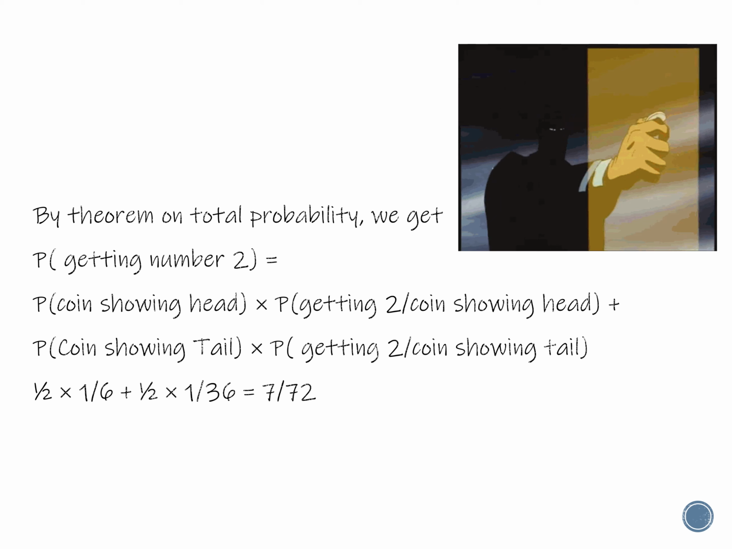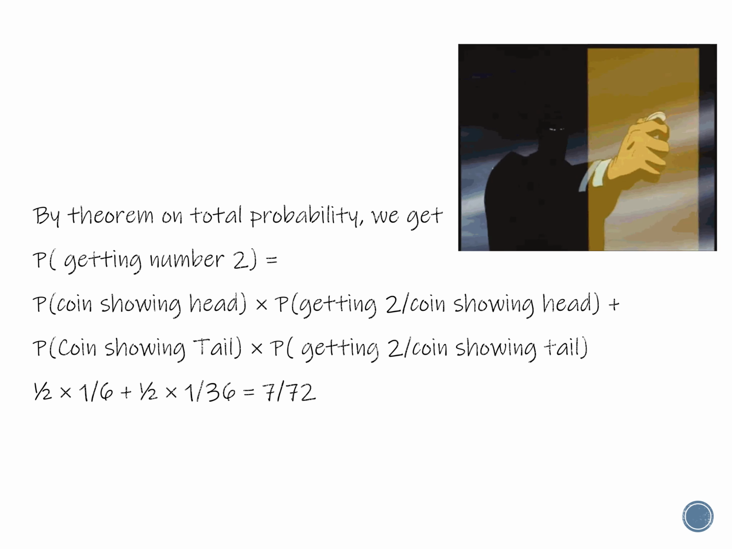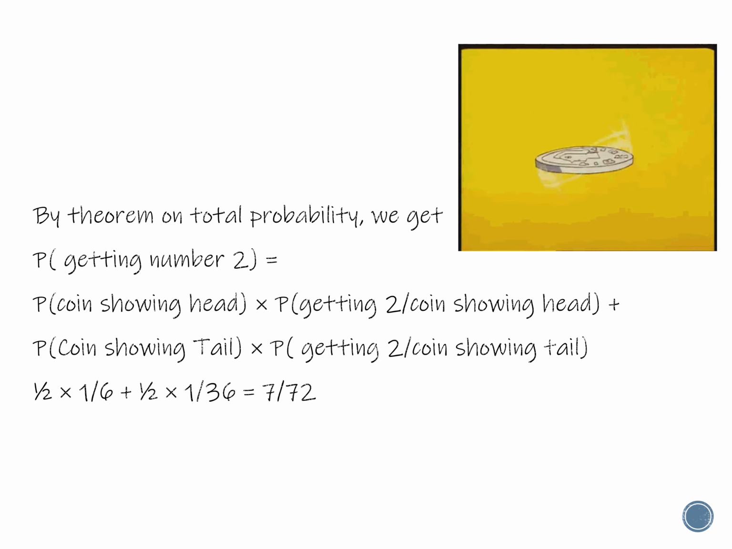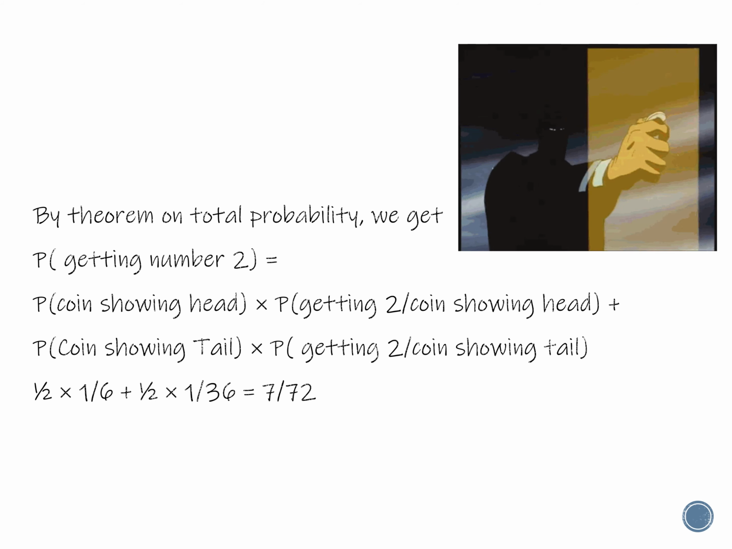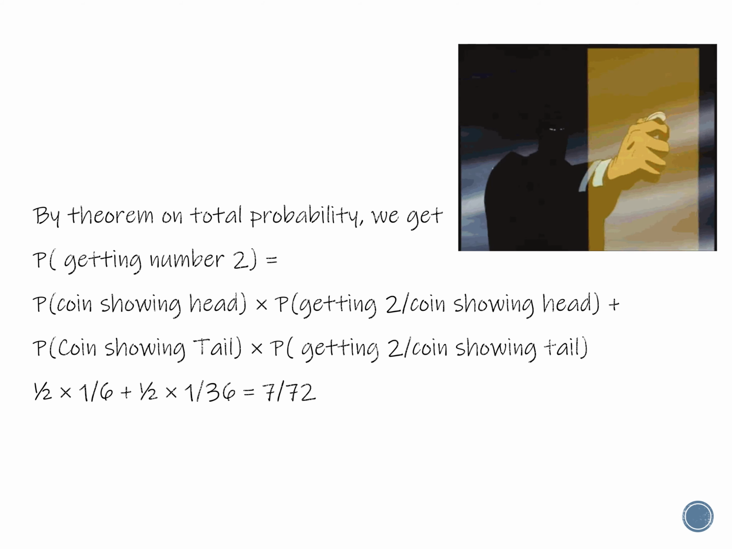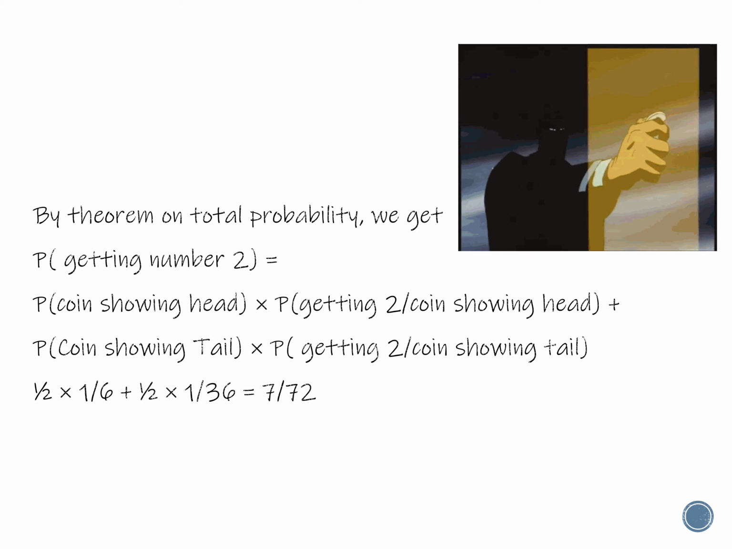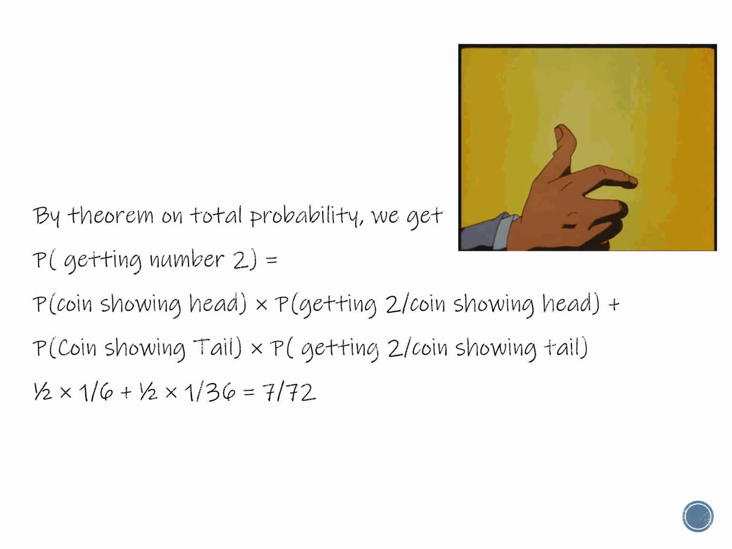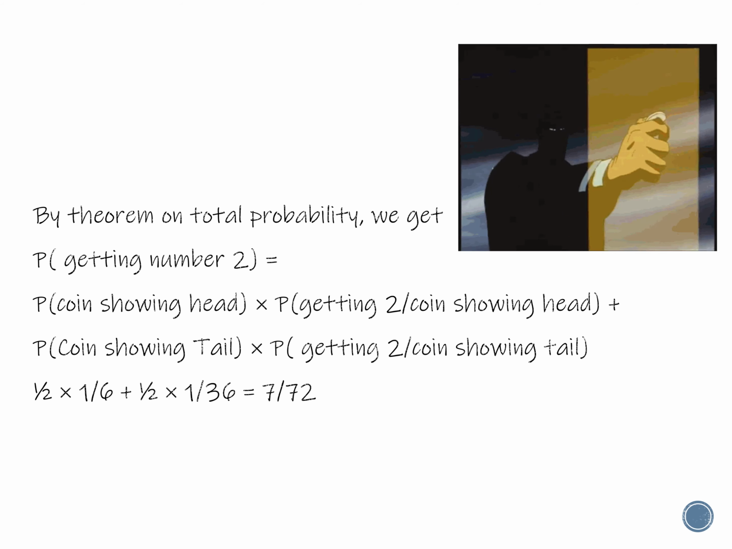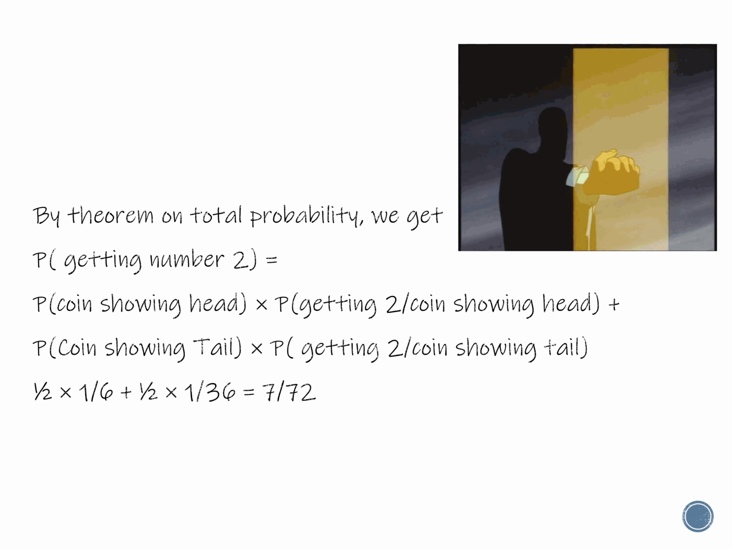Now we apply the theorem on total probability. Probability of getting 2 equal to P of coin showing head into P of getting 2 given coin showing head plus P of coin showing tail into P of getting 2 given coin showing tail. That is equal to 1 by 2 into 1 by 6 plus 1 by 2 into 1 by 36. That gives the answer as 7 by 72.